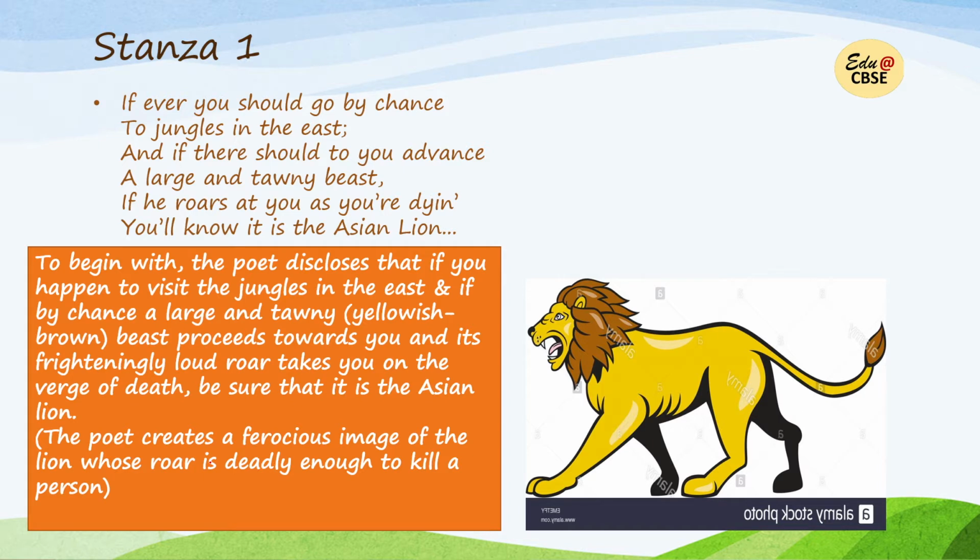So the poet creates a ferocious image of the lion whose roar is deadly enough to kill a person. So if you are on the verge of death at the roar of an animal, the animal who is large and tawny, yellowish brown beast, so just understand that you have encountered the Asian lion. So this is the first stanza. Simple enough. Now we move on to the next one.